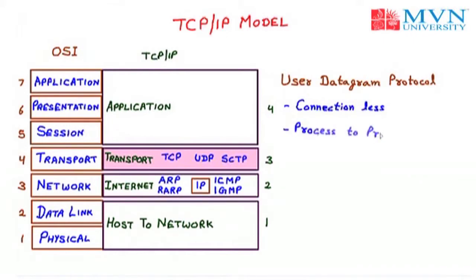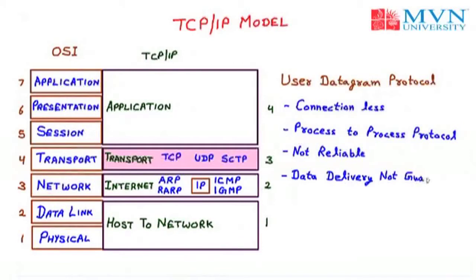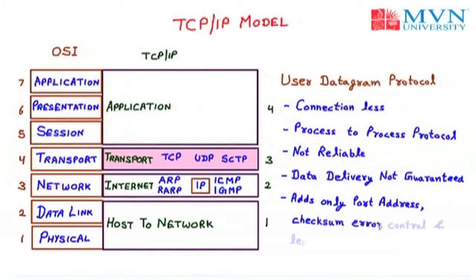Then the next one, it is a process to process protocol. As TCP is reliable, UDP is non-reliable. In TCP, data delivery is guaranteed, but in UDP, the User Datagram Protocol, data delivery is not guaranteed. The last and main point of UDP is that it adds only the port address, checksum error control, and the length information of the data.